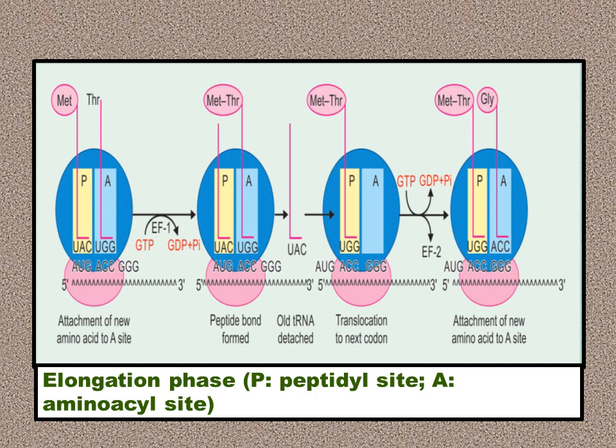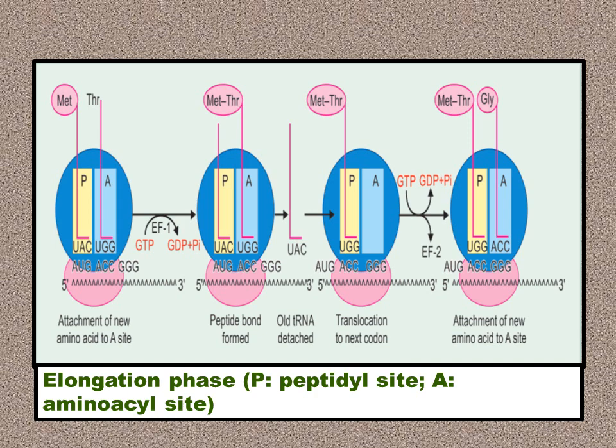To the left hand side, look at the first ribosomal unit. There is a methionine recognized at the peptidyl site, and there is attachment of a new amino acid to the A site. So depending upon the codon on the mRNA, ACC, the threonine tRNA has entered, and it has the complementary anticodon, that is UGG. So UGG is complementary to ACC, and the second amino acid is recognized at which site? The acceptor site, or as it is mentioned, the aminoacyl site, A site.